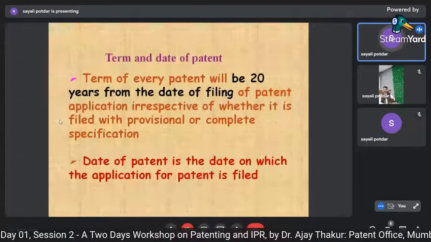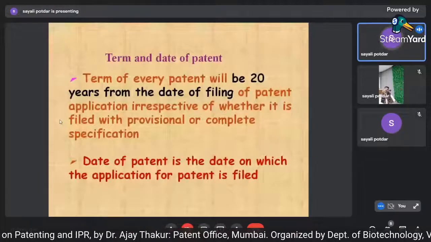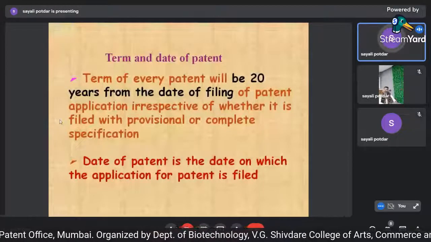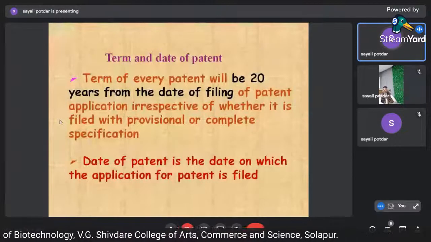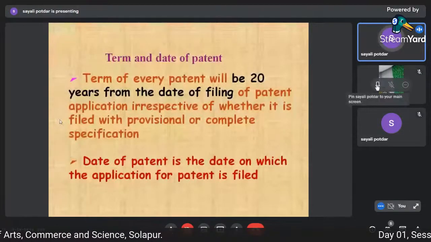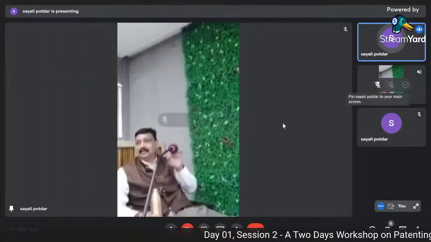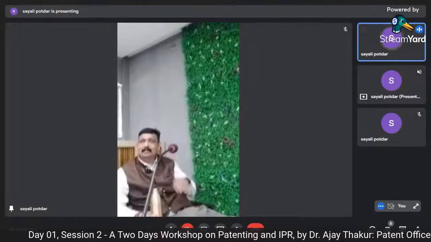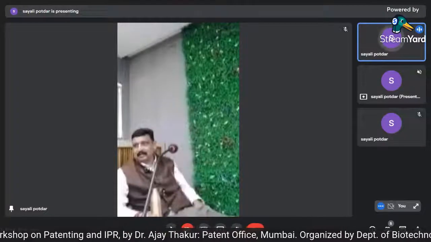Then what to do? After going to the US, he found, by reading some articles, that his technology was being used. He simply wrote a letter, an objection: you are using my technology, and all those things.